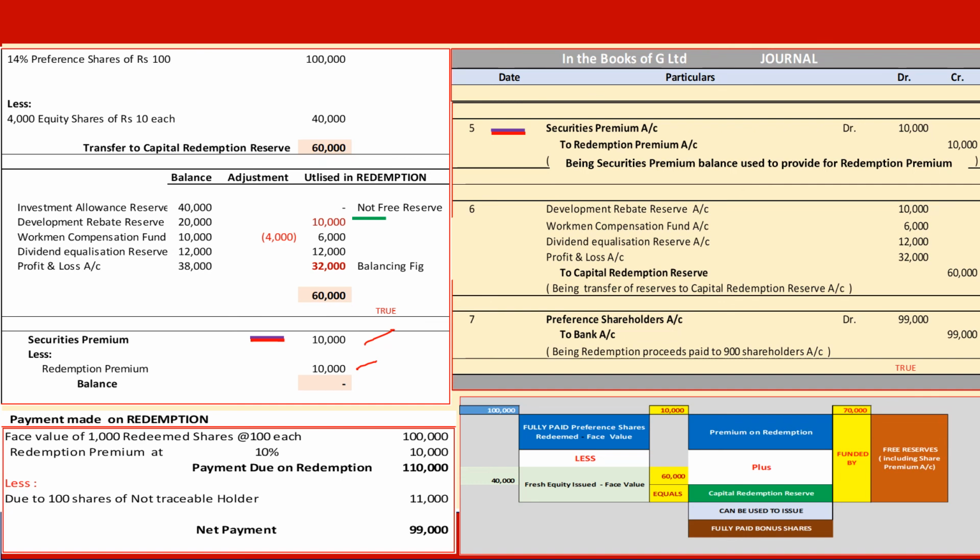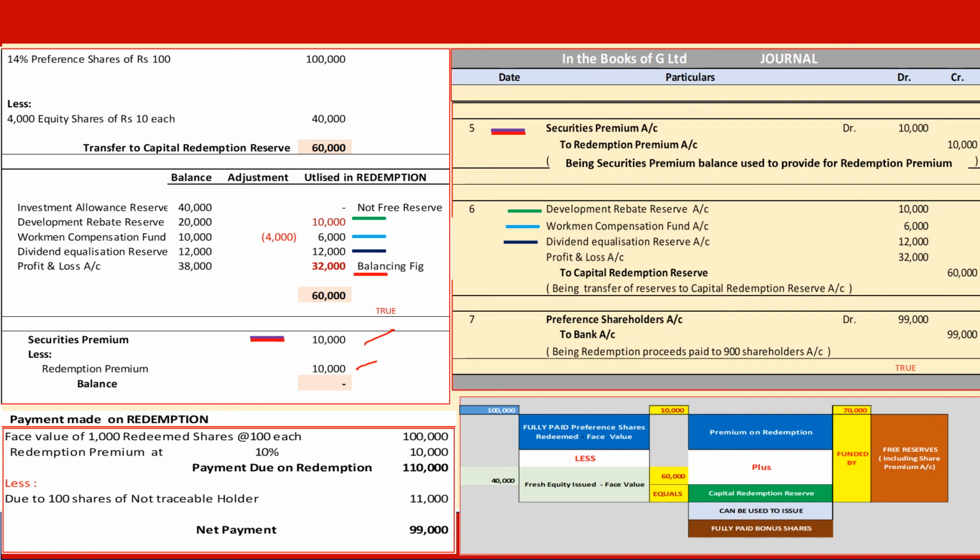After that, we have to transfer from free reserves 60,000 rupees item by item. We have identified 10,000 from development rebate reserve, 6,000 from workmen's compensation fund, 12,000 from dividend equalization reserve, and the balance 32,000 from profit and loss account.